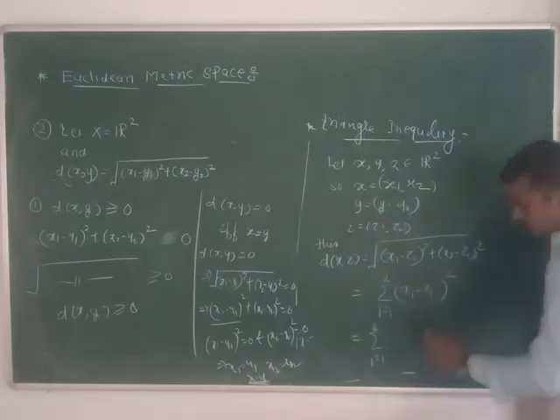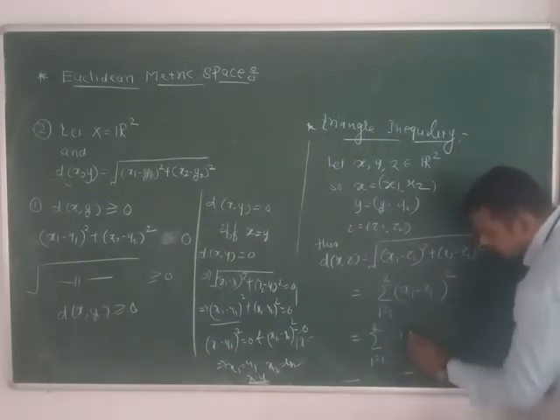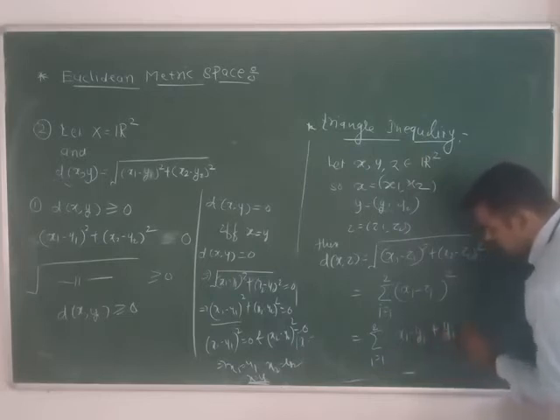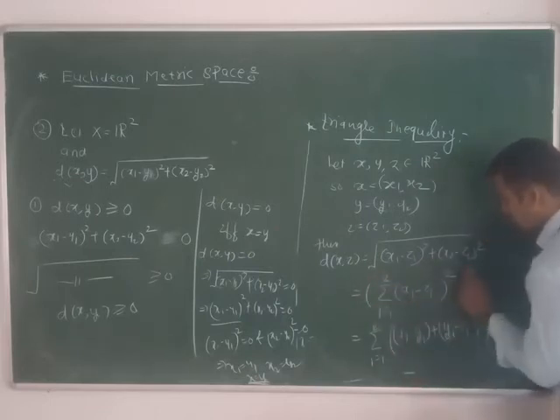Now write this as (xi minus yi plus yi minus zi) bracket square, raised to 1 by 2.